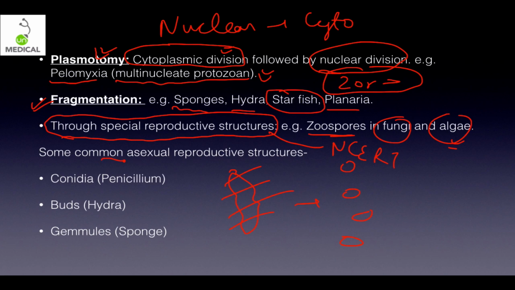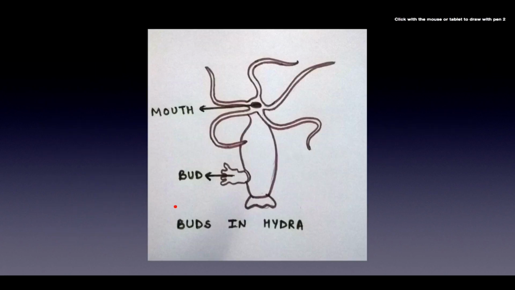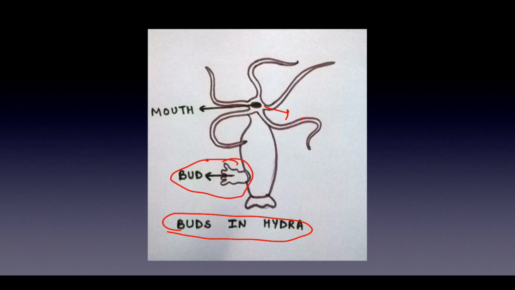So some common asexual reproductive structures, I have already drawn the diagram, please see it from NCERT. It is figure 1.3 of NCERT. That is conidia of penicillium, buds in case of hydra and gemmules in case of sponges. So this is a case of buds in case of hydra. As you can very well see, this is the mouth of hydra and finally this is a bud, and it will grow into a separate organism through asexual reproduction.